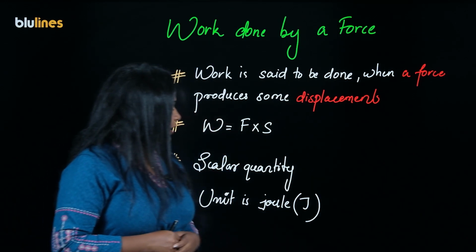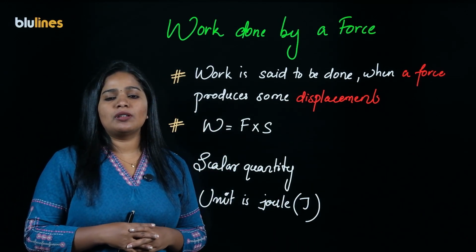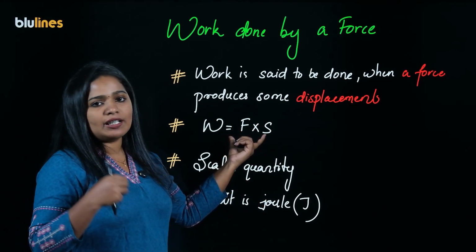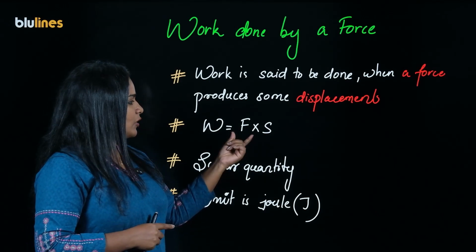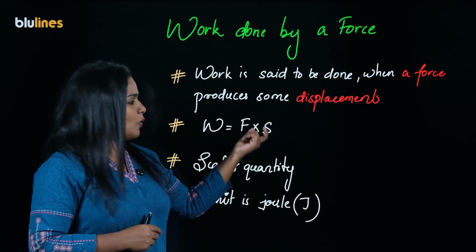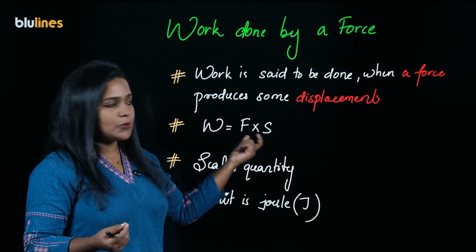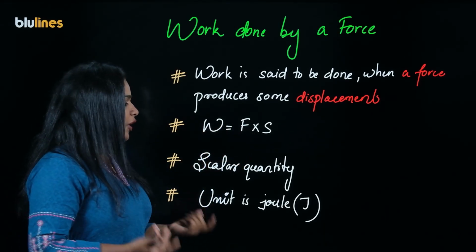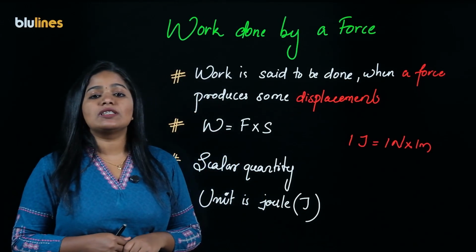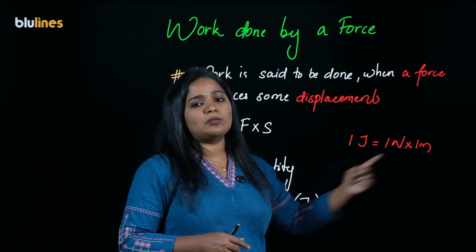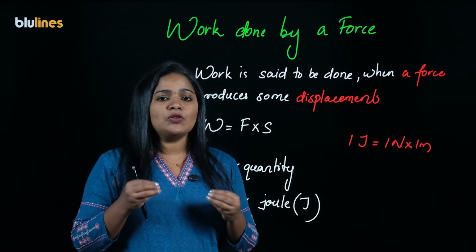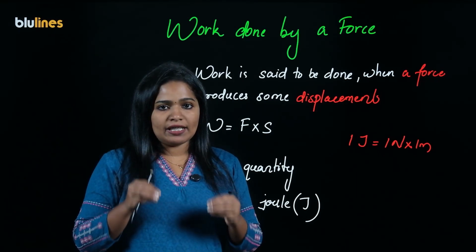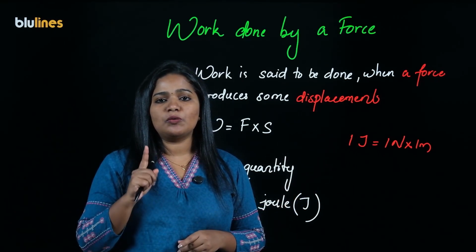And the second one is, what is the unit of work? It is joule. From the expression, we can find the unit in the SI system. What is the unit for force? It is Newton. What is the unit for displacement? It is meter. So, Newton meter is also another unit for work. Define 1 joule. 1 joule is equal to 1 Newton into 1 meter. This means that a 1 Newton force is producing 1 meter displacement on a body, and in that case, the work done is equal to 1 joule.